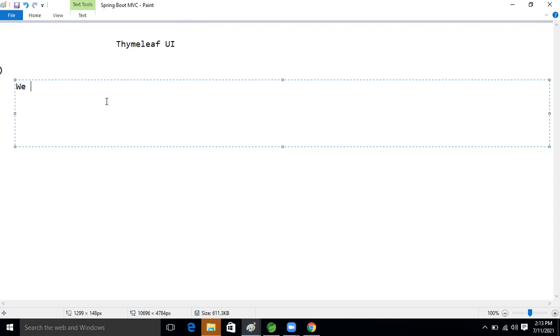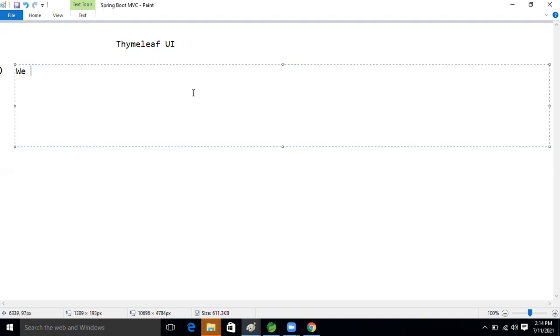So now, JSP execution needs more memory, guys. So why are we going to use Thymeleaf? Currently Spring Boot is supporting it. It doesn't mean that Thymeleaf is given by Spring Boot. No, guys, because who gave Spring Boot? The Pivotal team only, right? Come on, guys, give the response also. Yes, the Pivotal team gave Spring Boot.